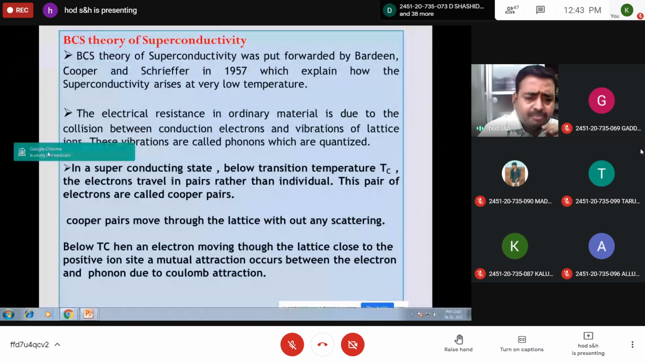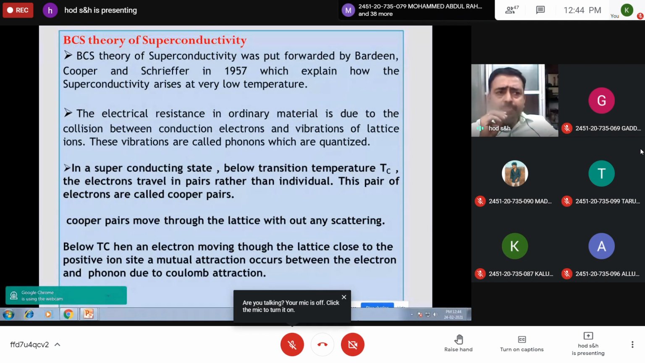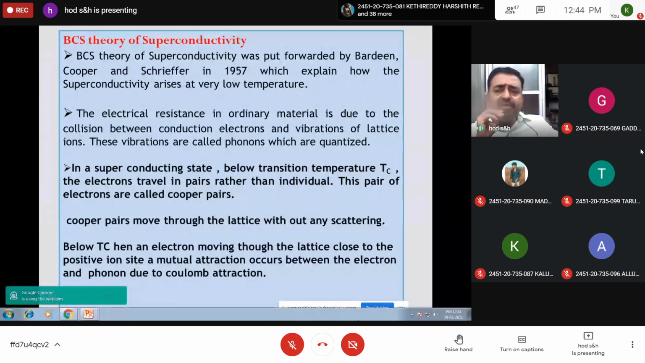Next, this is an important theory which is called the BCS theory of superconductivity. Take the heading BCS theory of superconductivity. So, superconductivity generally is an abnormal behavior because how a material without any electrical resistance continues the current is a little bit hypothetical initially, but it is practically quite possible.